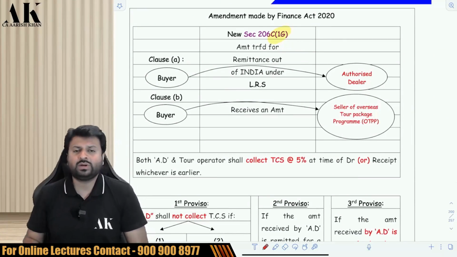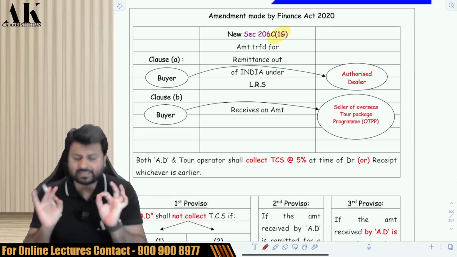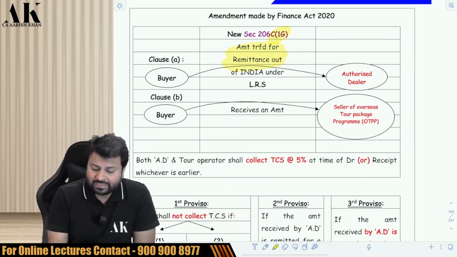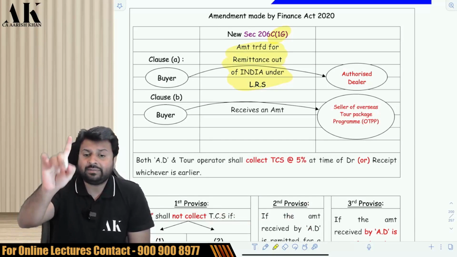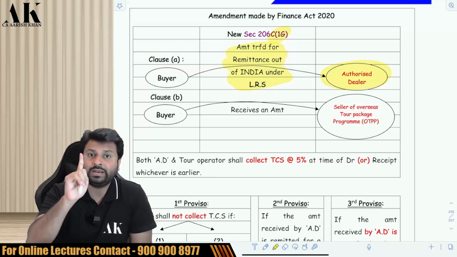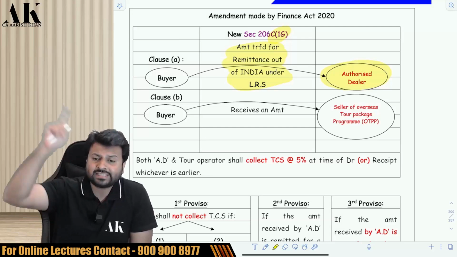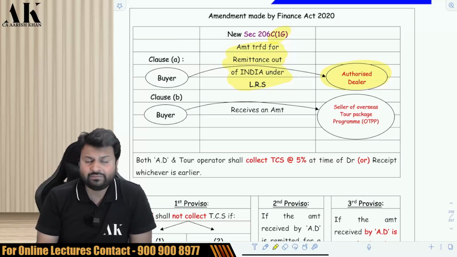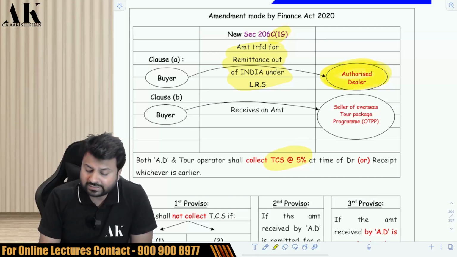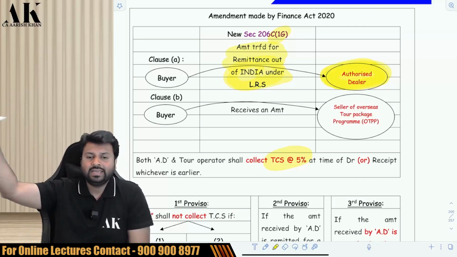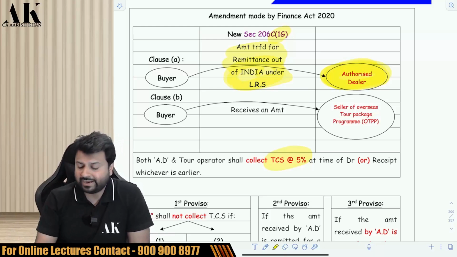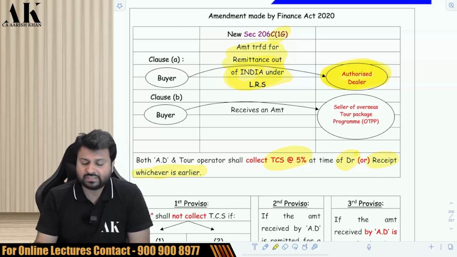Okay, now the next one is extremely important, which is added by Finance Act 2020. Now listen carefully. If any person wants to send money out of India under the liberalized remittance scheme, then the authorized dealer will collect TCS at the rate of 0.1%. Be very careful, in excess of 7 lakh rupees. It will collect TCS at the rate of 5% in excess of 7 lakh rupees. So if you want to send money out of India, the authorized dealer will collect TCS at the rate of 5% in excess of 7 lakh rupees. He will collect TCS when? At the time of debit or at the time of receipt, whichever is earlier.